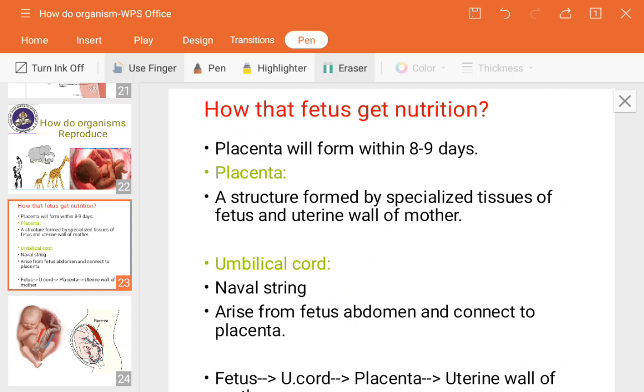So such things happen. In ascending order, whatever nutrients are present pass through the placenta, next to the umbilical cord, and next they are provided to the fetus. So such a process happens.